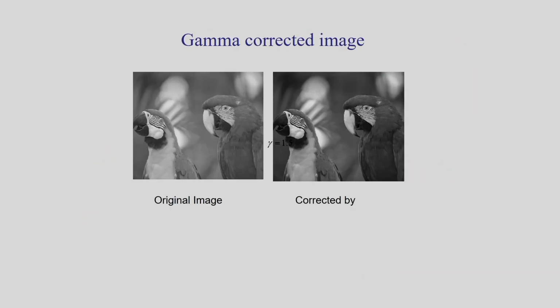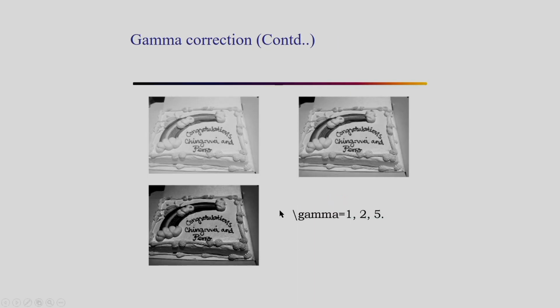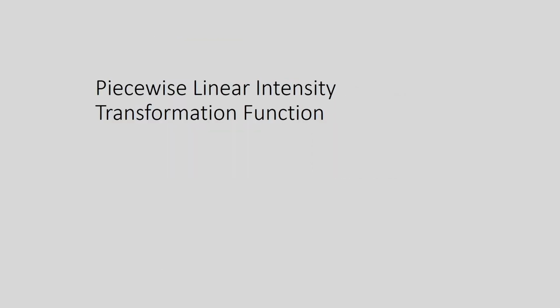You can see here the original image and the corrected one, where I am considering gamma equal to 1. Gamma is equal to 1.2 in this case, I think. So it is a gamma corrected image. Similarly, I can give some examples with gamma equal to 1, 2, and 5. So for gamma equal to 1, gamma equal to 2, and gamma equal to 5, I have these images. So this is about gamma corrections.